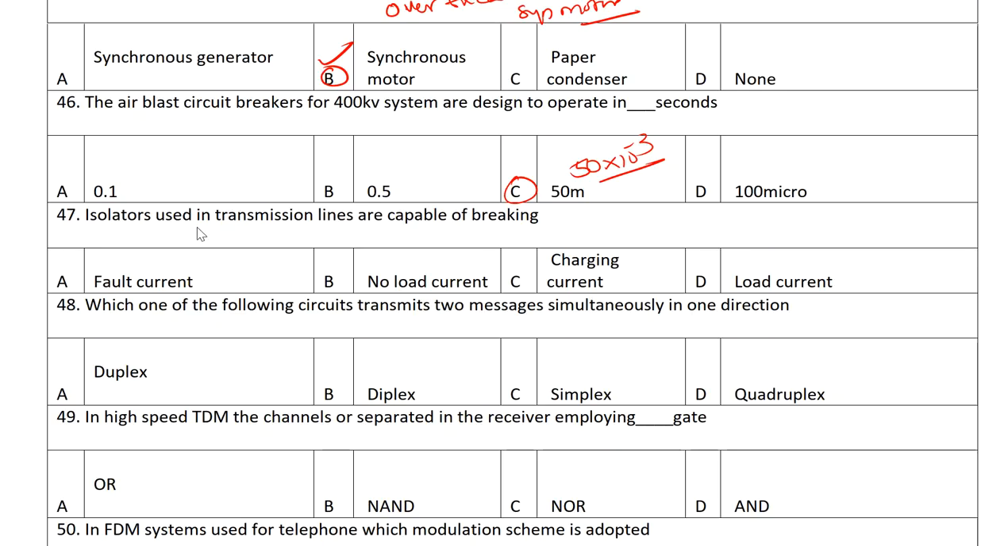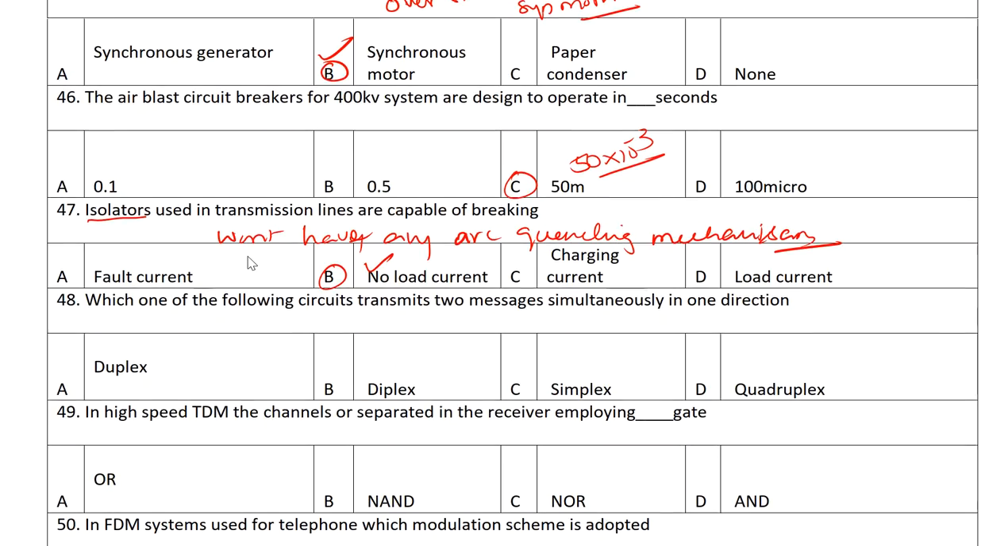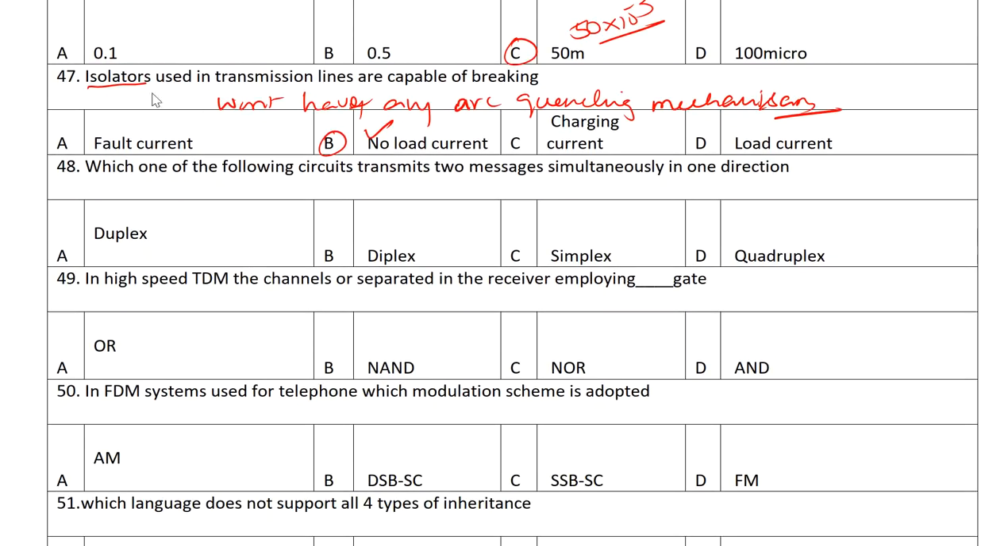Next one, isolators used in transmission lines are capable of breaking fault current, no load current, charging current, or load current. The answer will be no load current. Why? Because these isolators won't have any arc quenching mechanism. That means they are not able to quench the arc. That is the problem with these isolators. It is only no load current. No load current in the transformers we can eliminate by using isolators.